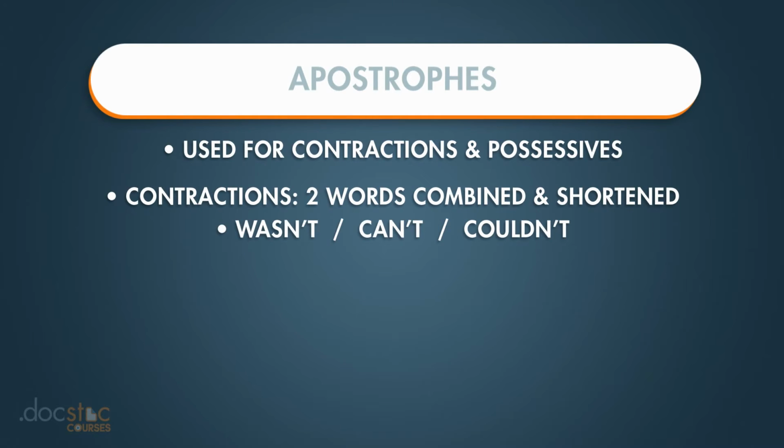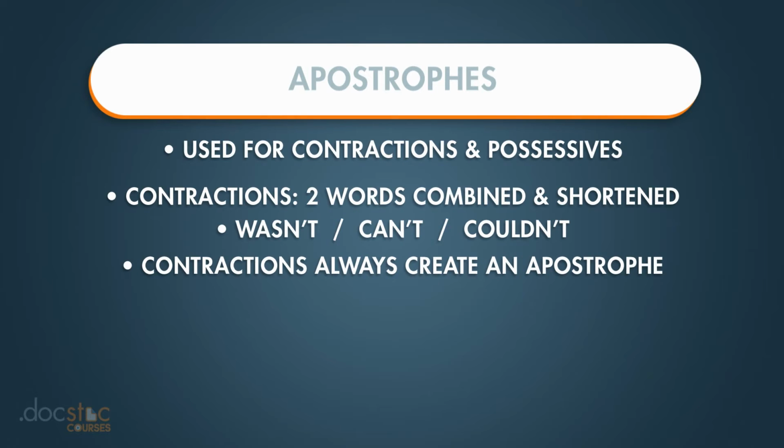For example, wasn't, can't, couldn't, things of that nature. They're not usually encouraged in academic writing due to their informality, but they're much more common in business writing because they're very casual and friendly. So you're definitely allowed to use contractions in your writing as long as you do it correctly.